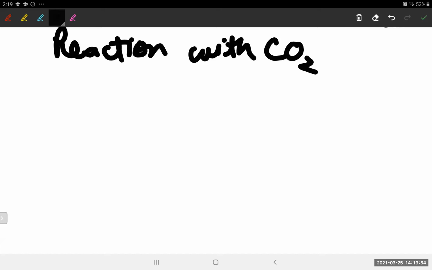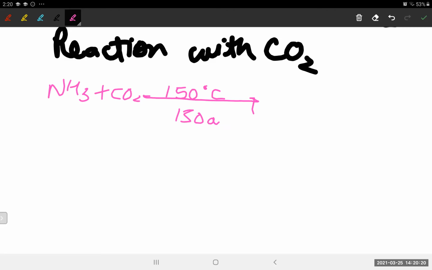Now let's see how this will react with CO2, that is carbon dioxide. NH3 plus CO2. I've already told you what it will give us: urea, isn't it? First of all, there are some conditions: we want 150 degrees Celsius temperature, and we also want 150 atm pressure.